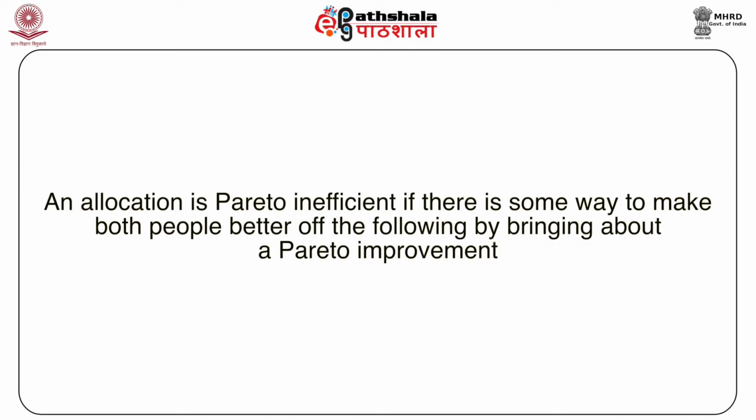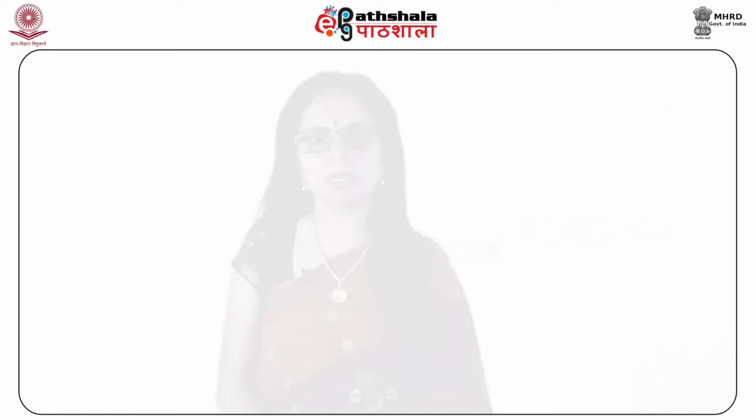As we know, an allocation is Pareto inefficient if there is some way to make both people better off by bringing about a Pareto improvement. In the TV problem, there are only two sorts of allocations that are of interest.